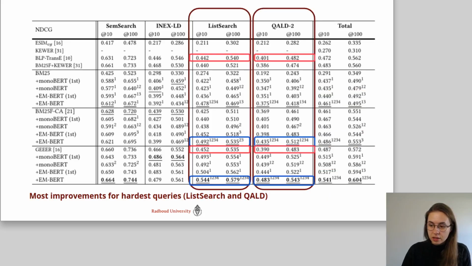We see that the largest amount of this improvement is for list search and QALD queries, which are queries looking for a list of entities with a certain property, and natural language queries, complex natural language queries. These two subsets of queries are among the most difficult of the DBpedia-Entity v2 dataset.